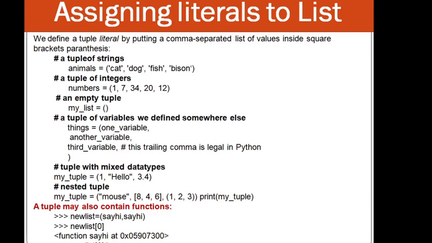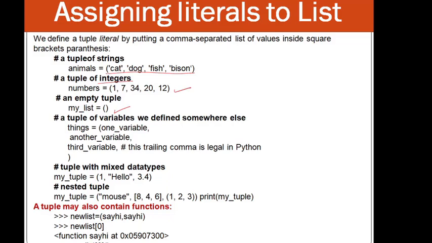Next, assigning literals to a tuple. First, we are defining a tuple of strings in which only strings are there. You can see from the first example that all the strings have been assigned by putting them in single quotes. Then there is the tuple of integers, in which we have all the integers. Then we are creating the empty tuple. Then the tuple of variables.